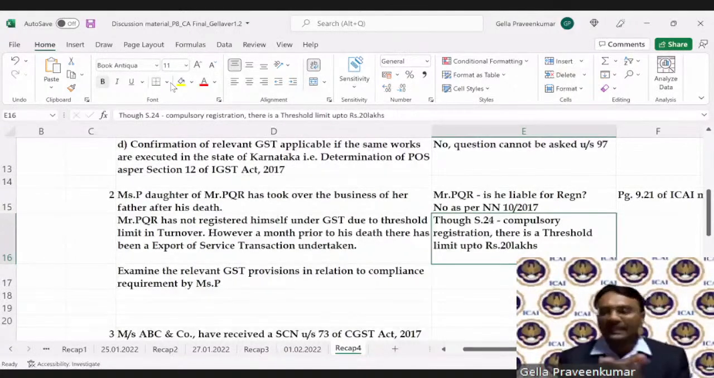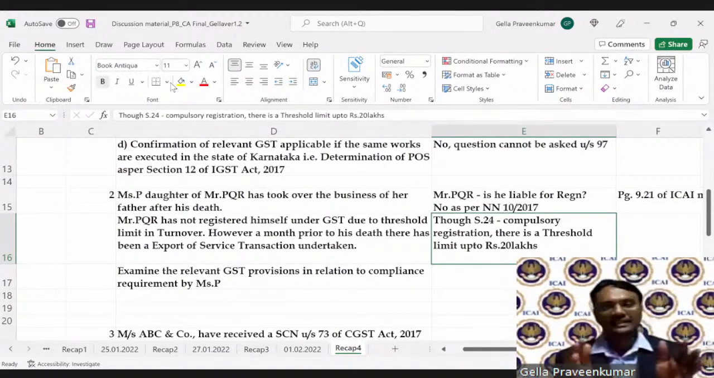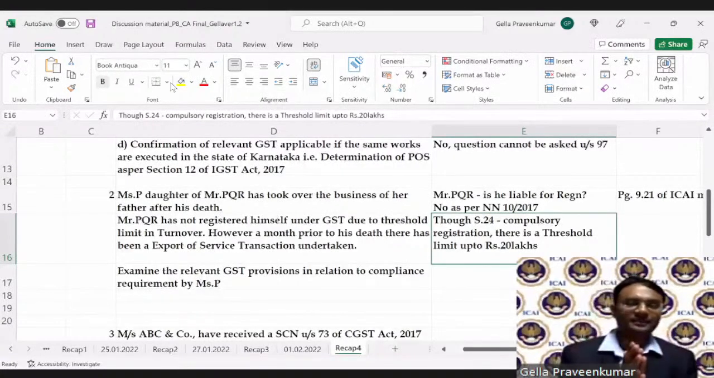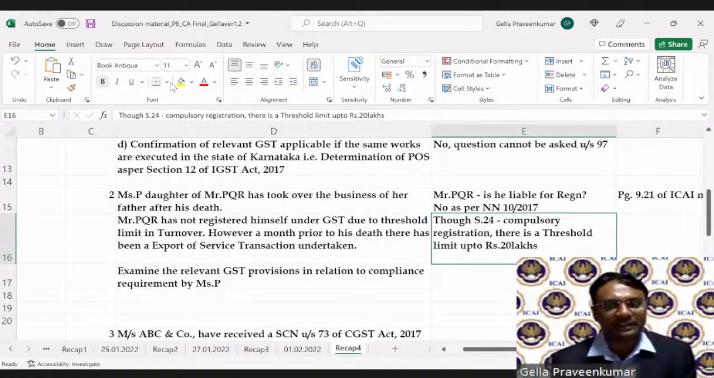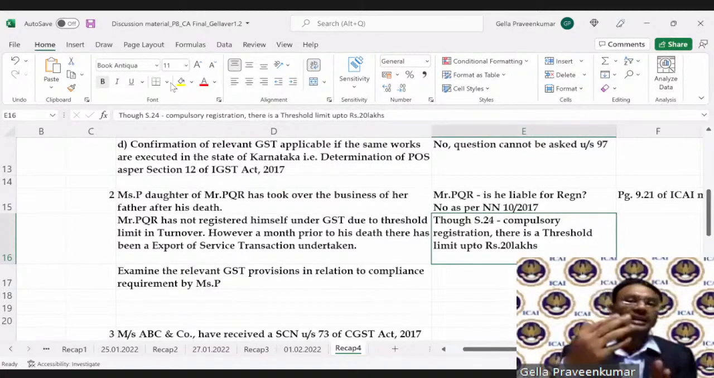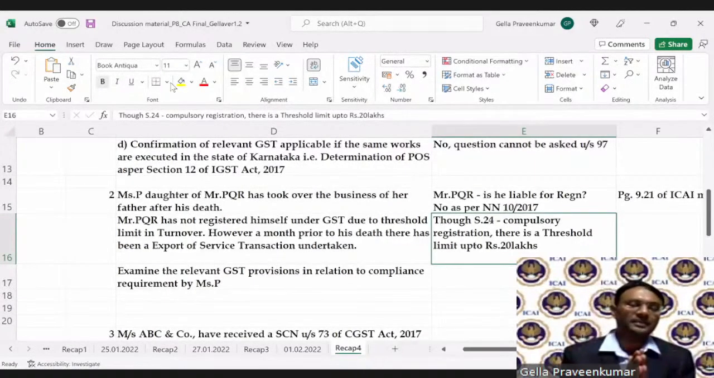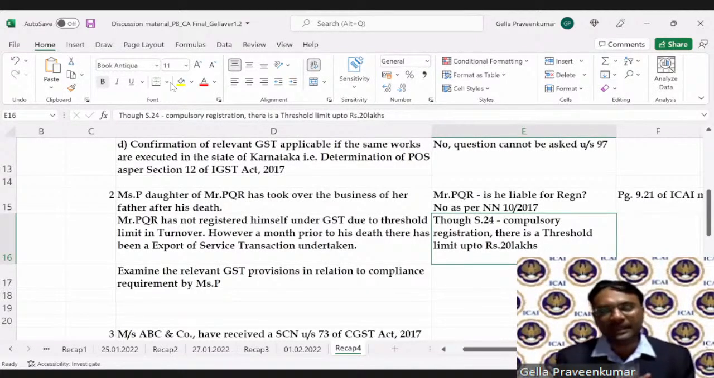Geeta says, yes ma'am, it is an interstate sale. I do agree, section 24 talks about your compulsory registration. Whenever there is an interstate sale, we need to register. However, there is notification 10 of 2017, which says that in a year, if your total turnover is up to 20 lakhs, though you make an interstate supply, you need not register. So when I read both aspects together, PQR need not register under GST law. Do you agree with this point? Yes or no? From the PQR point of view.